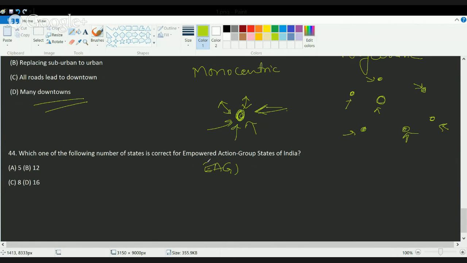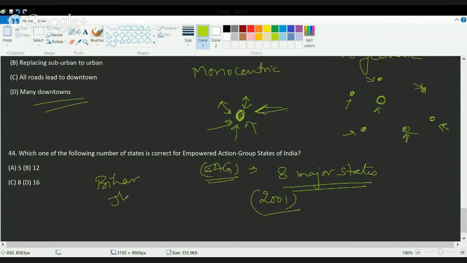Now these EAG were developed in India to curb the growth in population in the major 8 states of India. These 8 states were identified, and the aim was to stabilize the population according to the 2001 census. So these 8 states were Bihar, Jharkhand, UP.